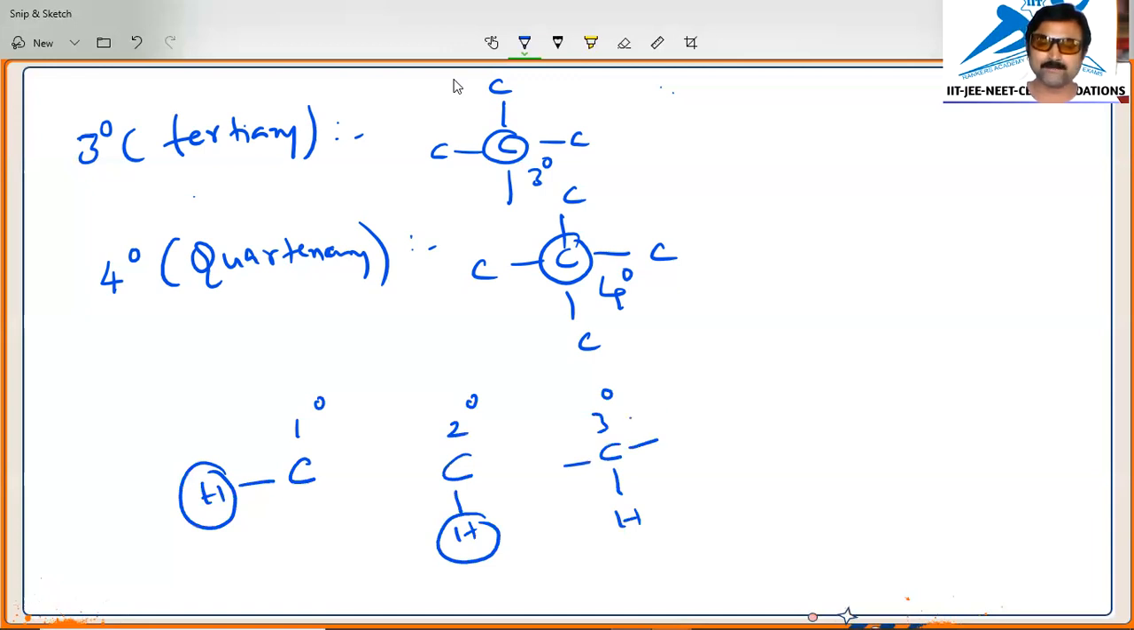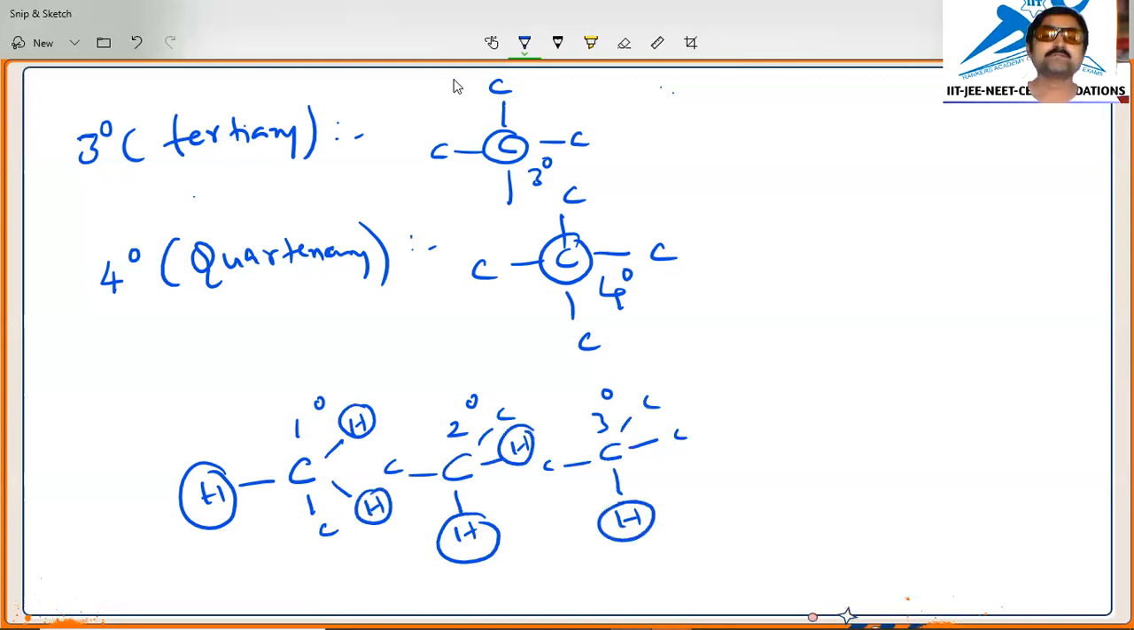In the tertiary case, we will have three carbons like this. In the secondary case, we will have two hydrogens and two carbons. In the primary case, you will have only one carbon and the rest are hydrogens, like this. Okay, this is the information about the types of carbons.